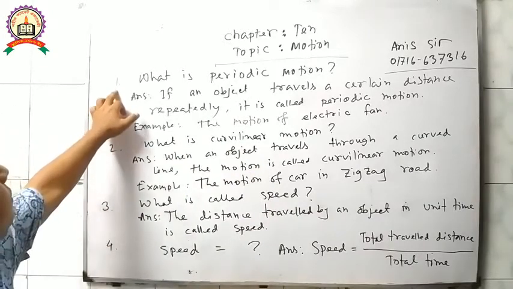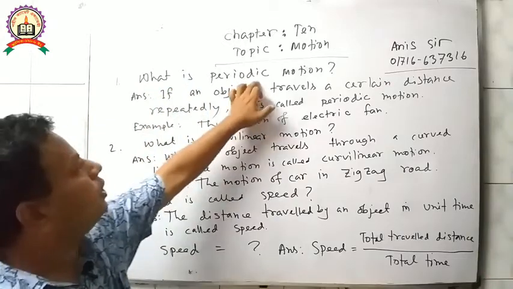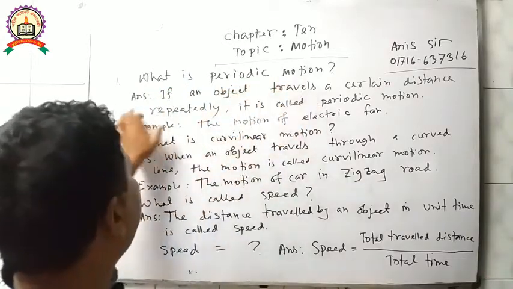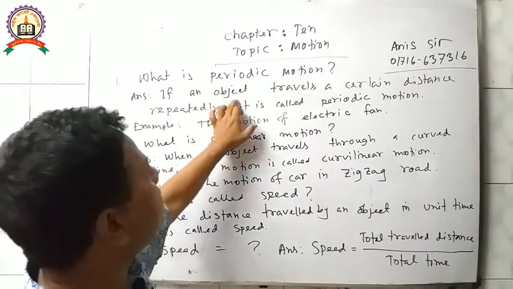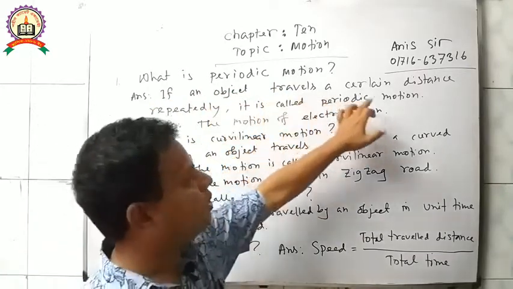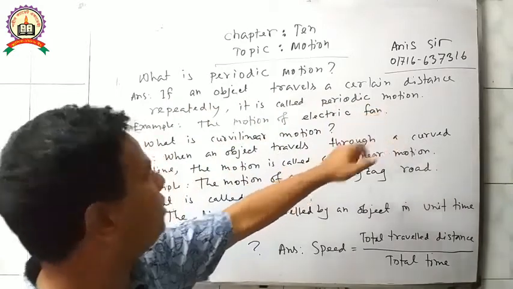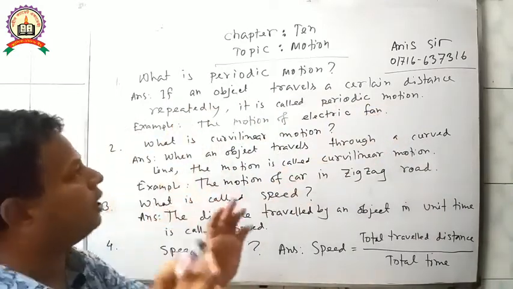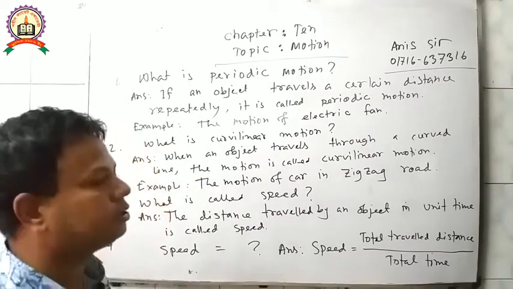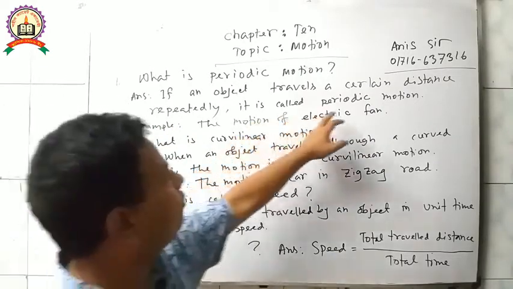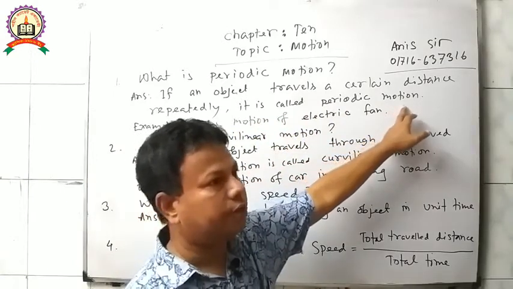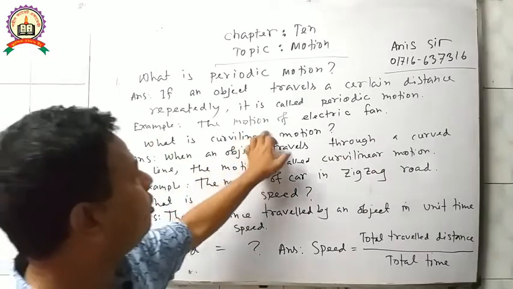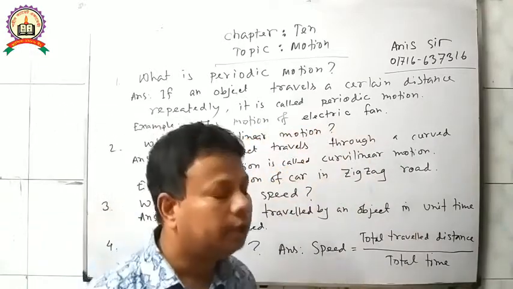Question number 1. What is periodic motion? Answer: If an object travels a certain distance repeatedly, it is called periodic motion. For example, the motion of an electric fan.